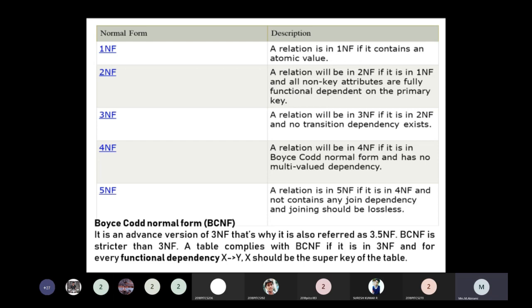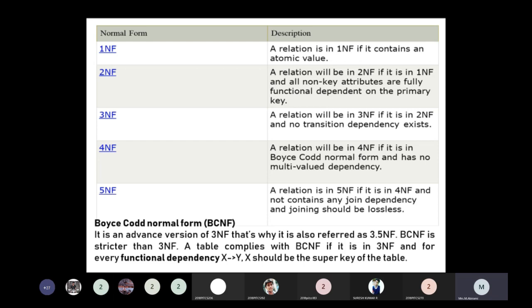So what is a fully functional dependency? Take the example X implies Y. The primary key could be the register number, with name, date of birth and mobile number as other attributes.